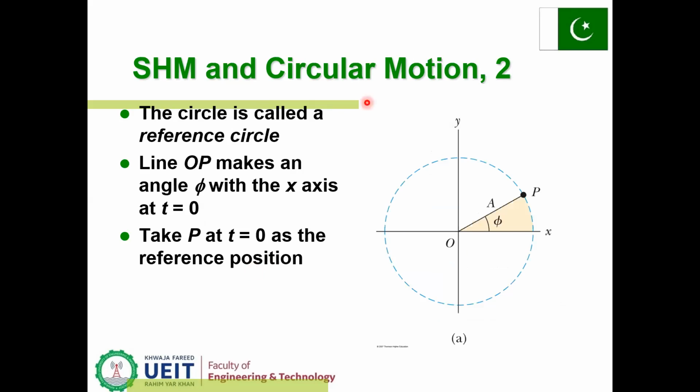Simple harmonic motion and circular motion are interrelated. The circle is called a reference circle. OP is the radius vector of the point P, making angle phi at t equal to 0, and we take P at t equal to 0 as the reference position.